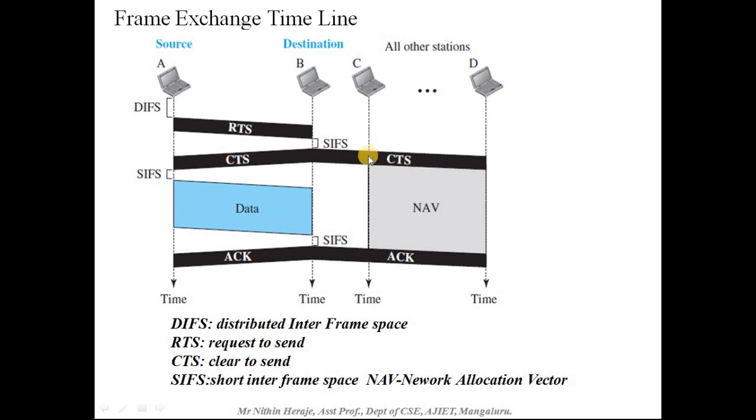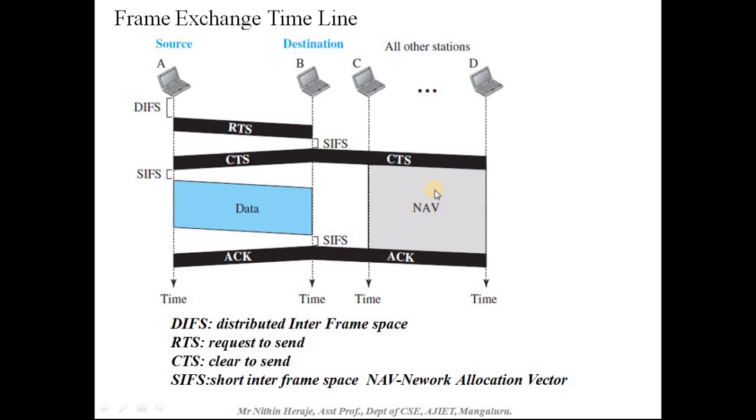So when C and D sense this, they will come to know that there is a data transmission from one of the stations to B. So these A, C and D will not send any data. And the acknowledgement also will be sent to all the stations, which means the data transfer is completed, so that the other stations can send data.